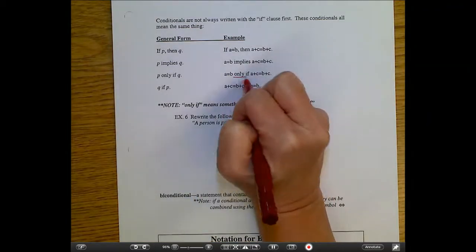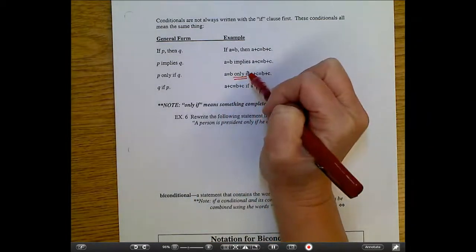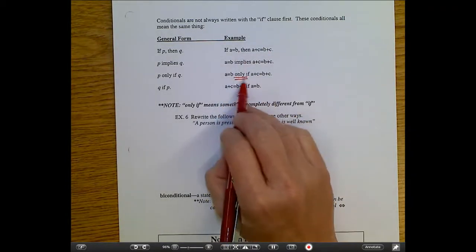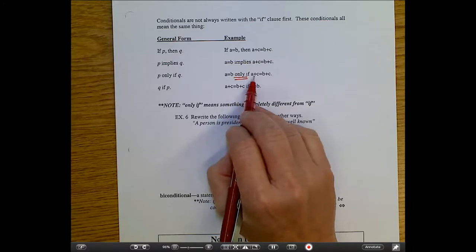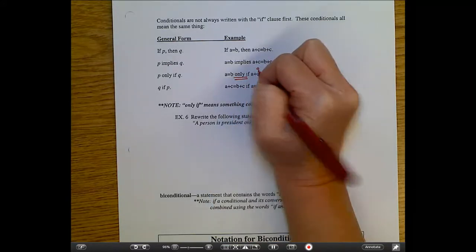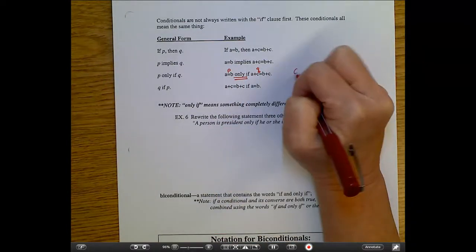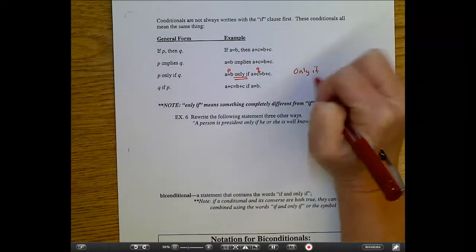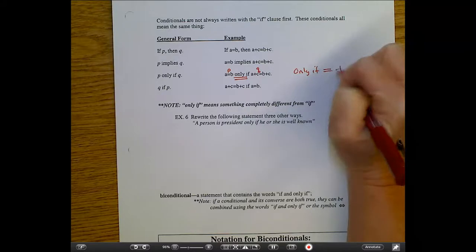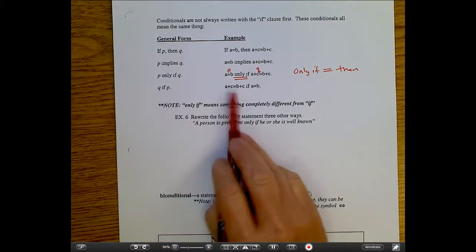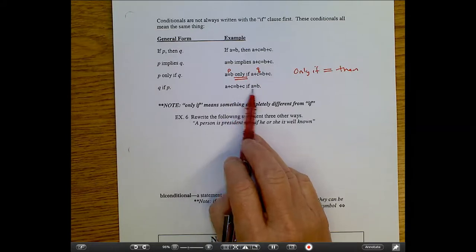Now I need you to understand that only if is kind of the same as the word implies or then. Everything that follows only if is actually the Q part. So this is the Q and this is the P. So keep that in mind. Only if is kind of equal to the word then. And then finally, Q if P. So A plus C equals B plus C if A equals B.